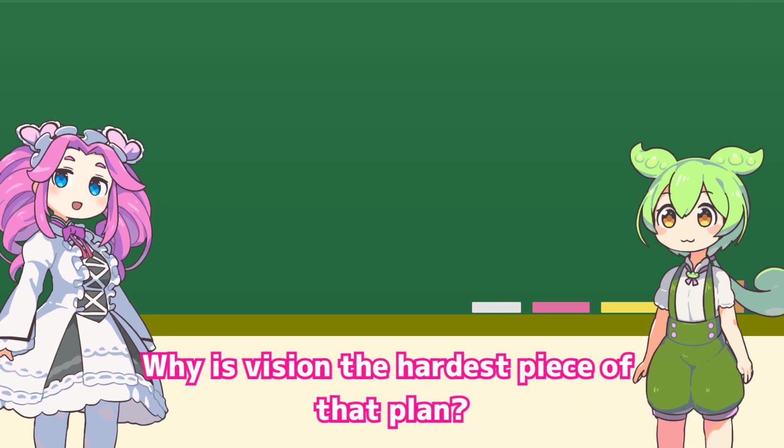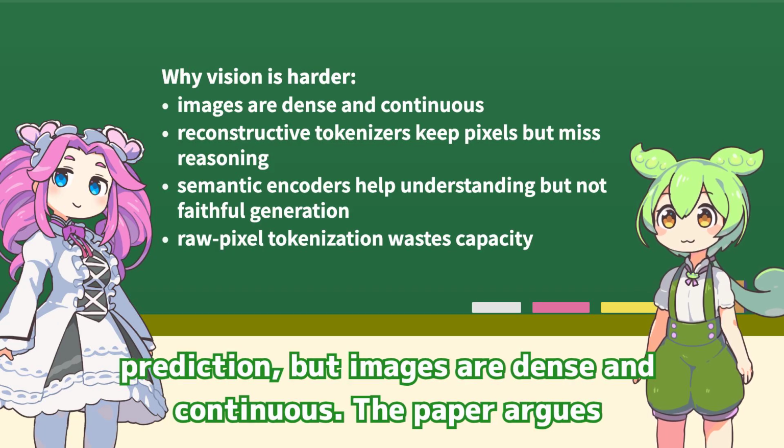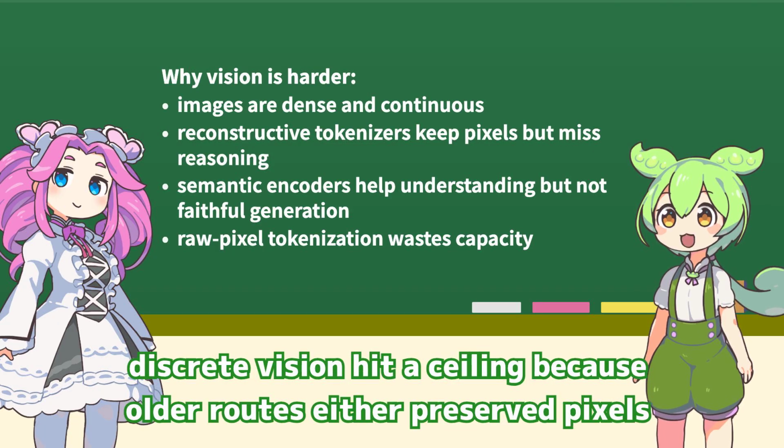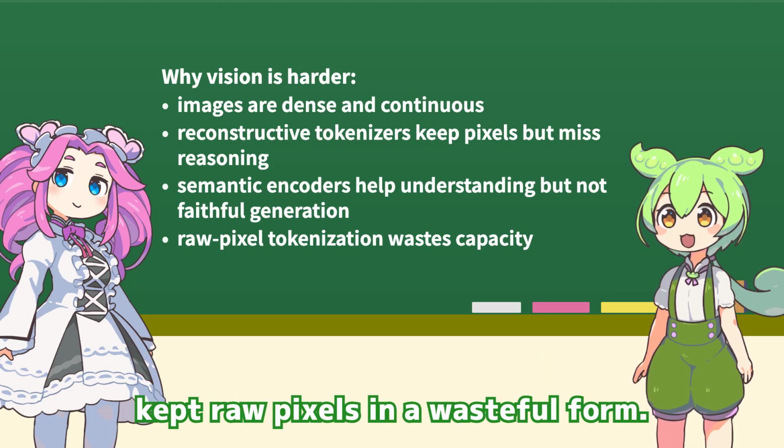Why is vision the hardest piece of that plan? Because language tokenization is close to lossless for next-token prediction, but images are dense and continuous. The paper argues discrete vision hit a ceiling because older routes either preserved pixels but not concepts, preserved concepts but not reconstruction, or kept pixels in a wasteful form.